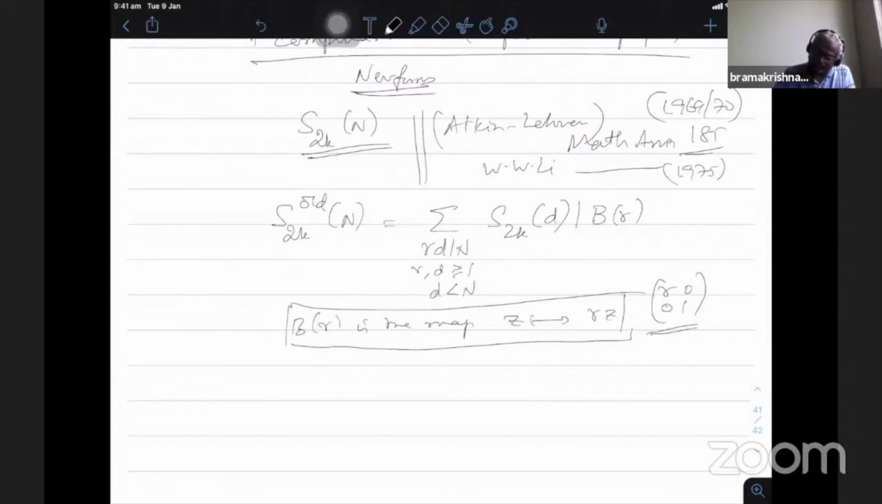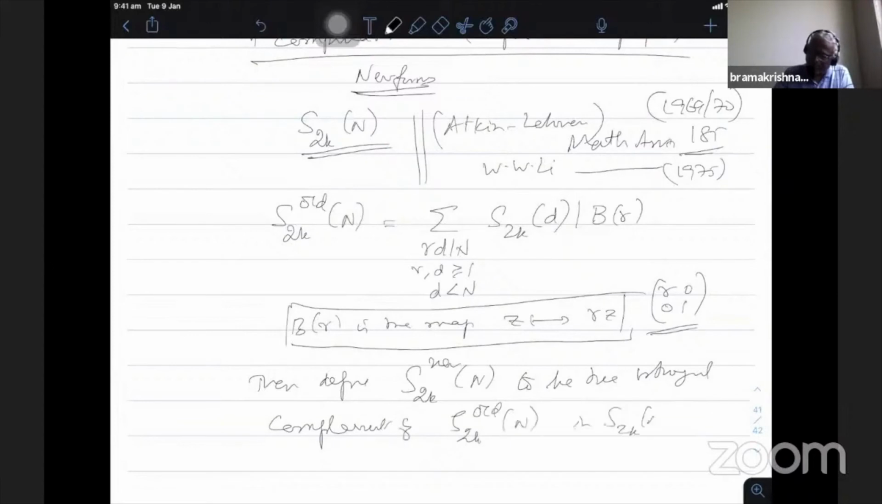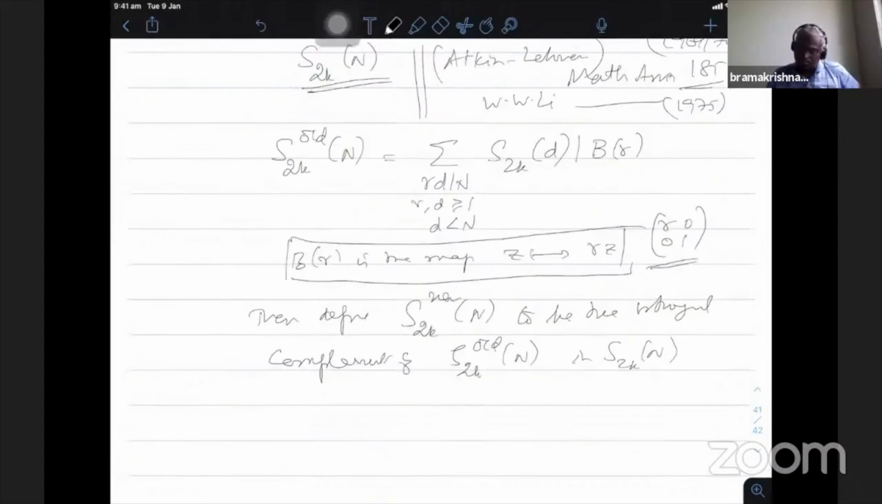After that, define S2K new n to be the orthogonal complement of S2K old n in S2K n. We have the Petersson scalar product. With respect to the Petersson scalar product, take the orthogonal complement of the old class, and define that to be the new forms. Therefore, we have S2K n is S2K new n direct sum, which is orthogonal to S2K old n.